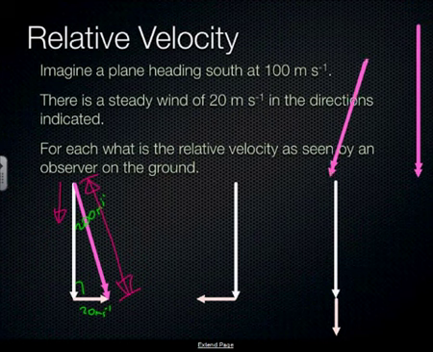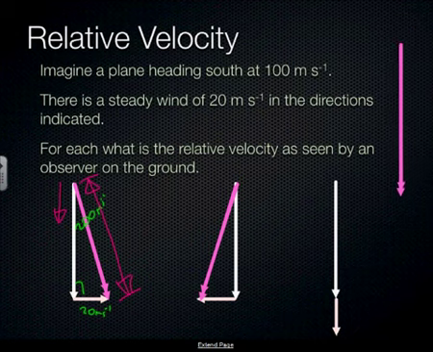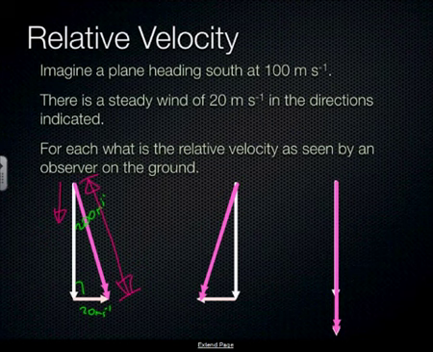And the same sort of thing happens here. If the wind was going the other way, you'd head off in that direction with a certain speed. If the wind was going straight down in the same direction, a tailwind, and the plane was doing 200 and the wind was 20, well, the actual final velocity of the plane would be 220. Remember, you can only add the same units though.